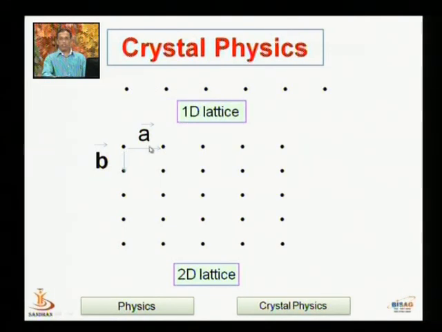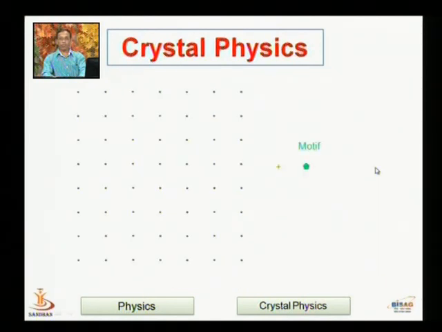Second example, if we arrange the points in two dimensions along the x direction and vertically along the y direction, this is a two dimensional lattice. Similarly we can also arrange the points in three dimensions. So the regular arrangement of points in space is known as the lattice.